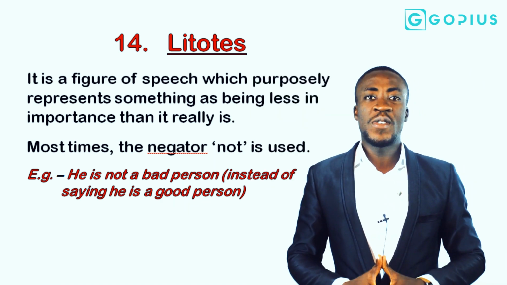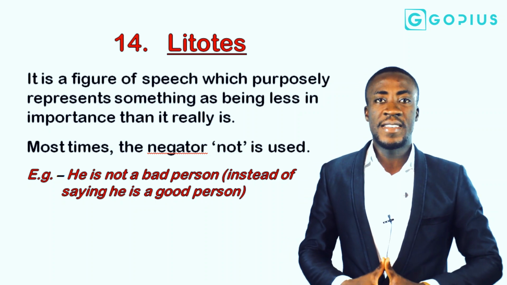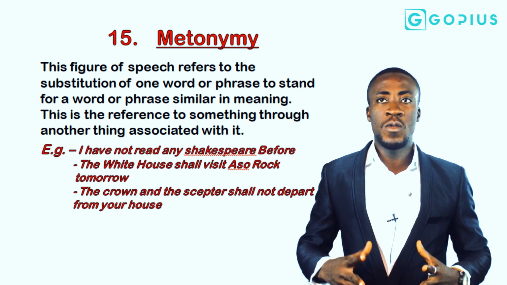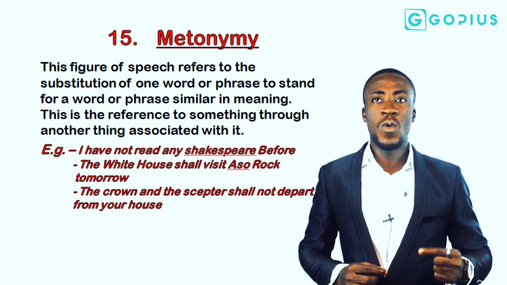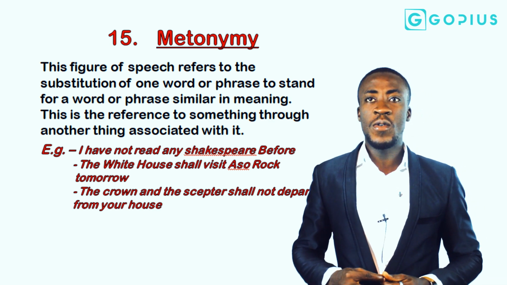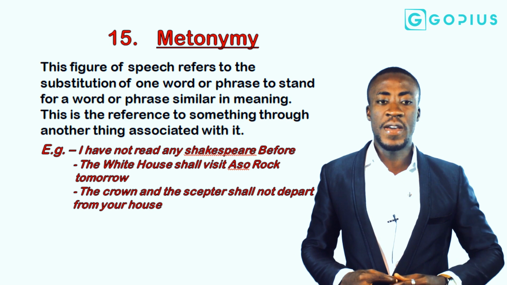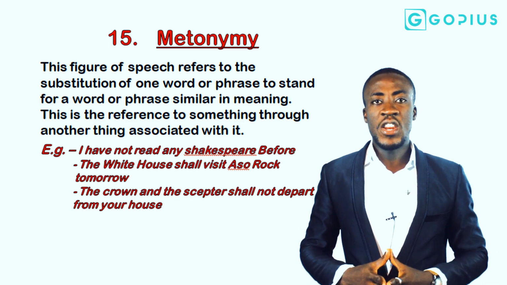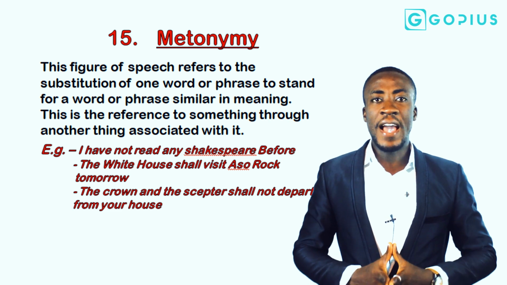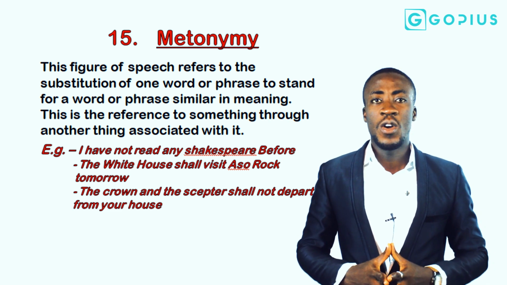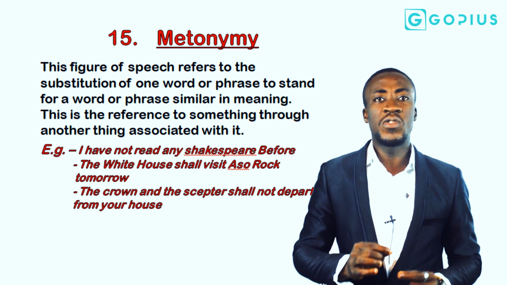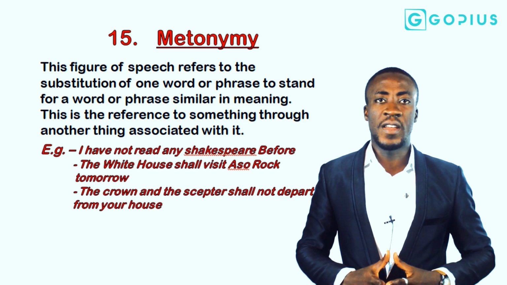Now, the next figurative language we are going to consider is metonymy. This figure of speech refers to the substitution of one word or phrase for a word or phrase similar in meaning. This is the reference to something through another thing associated with it. When we say that metonymy has been used in an expression, we simply mean that an object, an item, or perhaps a symbol, which represents another symbol or concept, has been used as a substitute to represent it.